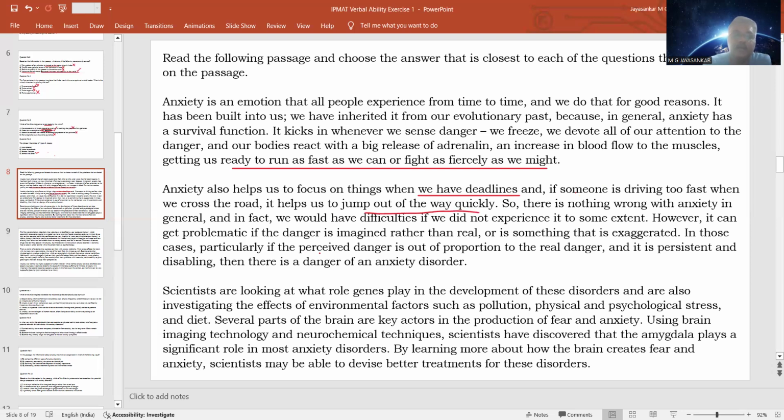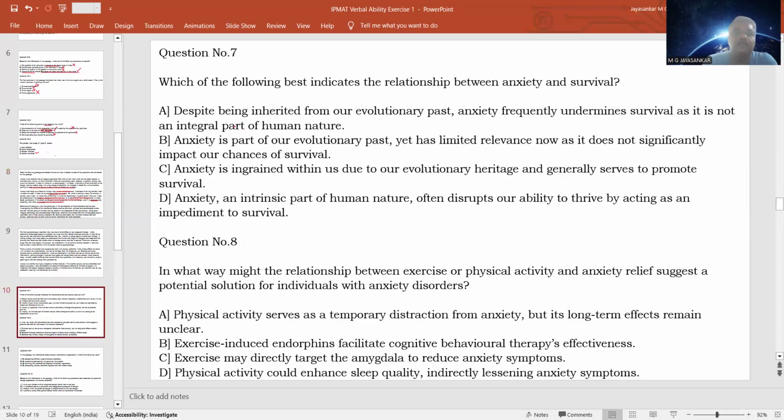So there is nothing wrong in anxiety, only when the danger is imagined rather than real, or something that is exaggerated, and this danger is out of proportion to the real danger and it is persistent, then it becomes an anxiety disorder. So normally anxiety is not a problem. It is something that helps us to survive the everyday problems that we face. But only when it becomes persistent, continuous, disabling, and the perception of the danger is out of proportion to the real danger, then it becomes a problem. This is stated here. So we'll see the options.